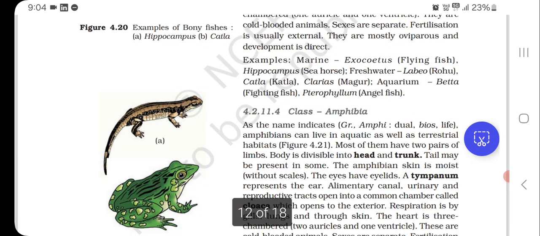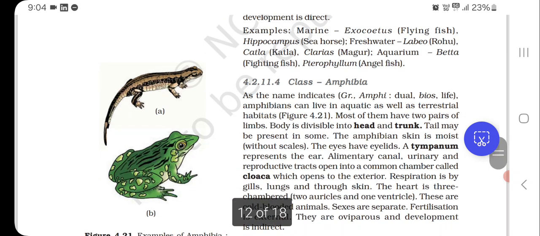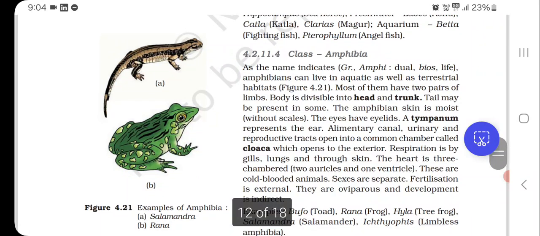Now class Amphibia. As the name indicates, amphi means dual, bios means life. Amphibians can live in aquatic as well as terrestrial habitats. Most of them have 2 pairs of limbs. Body is divisible into head and trunk. Tail may be present in some.